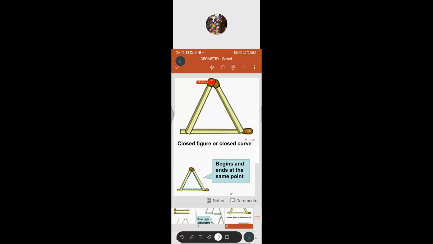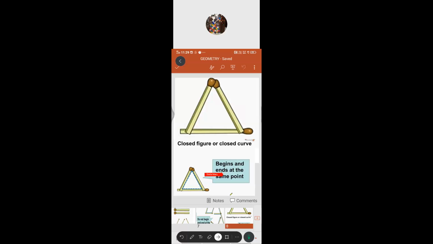Suppose we are starting from this place, again you are going to end where you started, the same place only. So what is the figure called? Closed figure. Begin as well as end at the same point, we call it a closed figure. Got it? So there are kinds of categories. One is the open figure, where the begin and end points are different. The closed figure is where the begin and end point is the same.